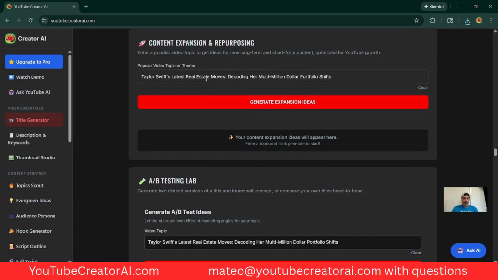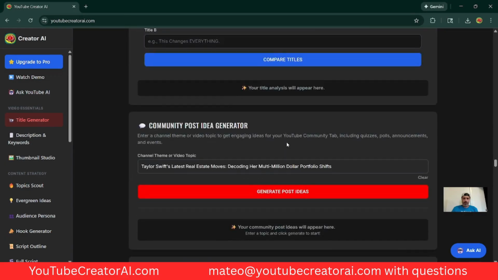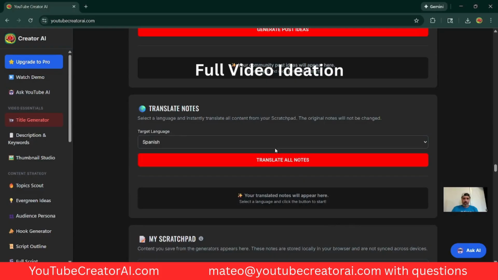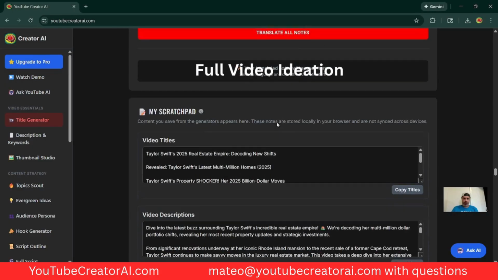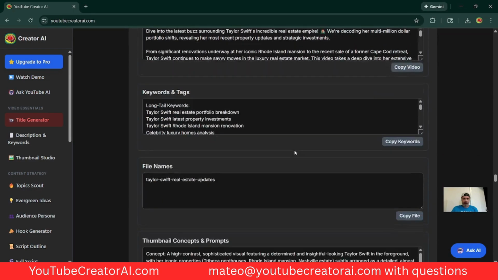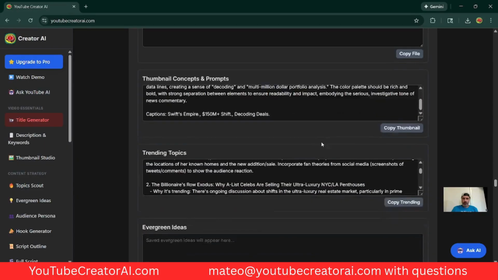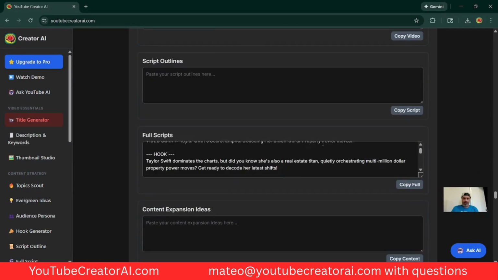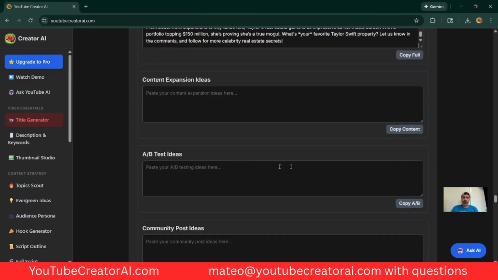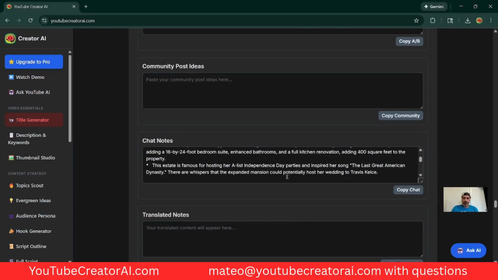And then we have our other tools, a content expansion. So if you want to get some ideas for some other videos, we can test a few titles here. And we have a community post generator, finally, that you can translate your notes. All those items that I've been generating, they are all saved to my scratch pad here. So now I have a full video idea concept. I still have to create the video, so look out for my channel here soon.